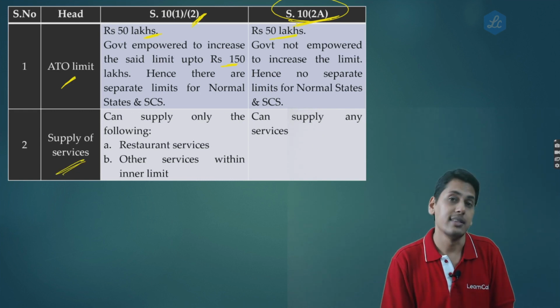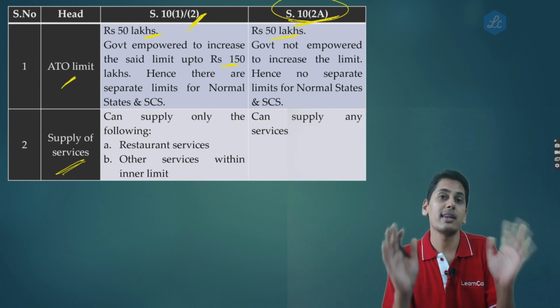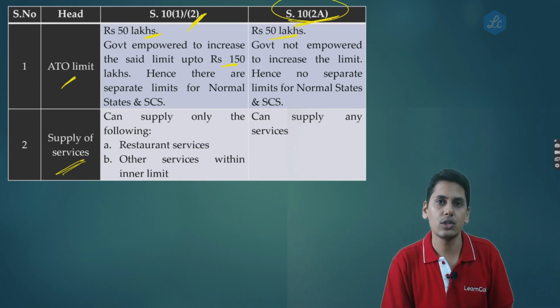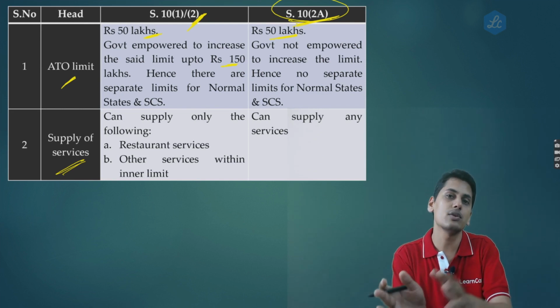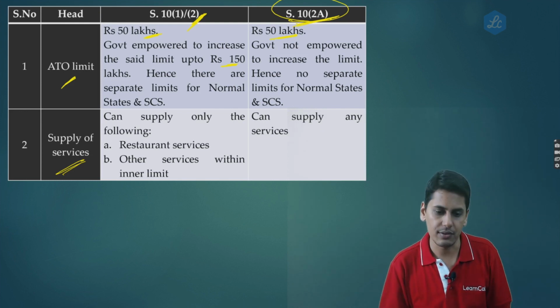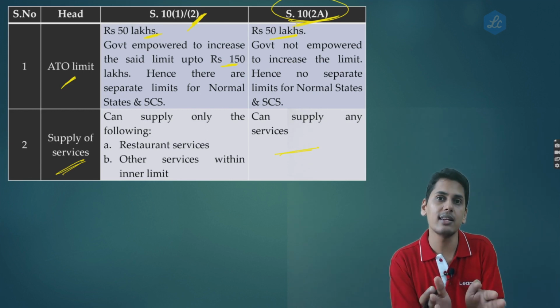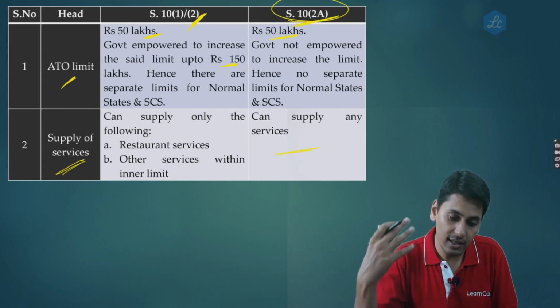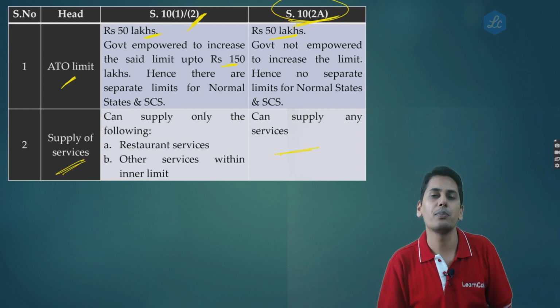Supply of services: in the composition scheme of 10.1 and 10.2, a person can supply restaurant services up to the entire threshold and any other services within the inner threshold, that is 10% of the turnover in the state of the preceding financial year or rupees 5 lakhs, whichever is higher. Here he can supply any services. There's no inner threshold. The entire 50 lakhs, rather this scheme of 10 subsection 2A itself is for pure service providers.